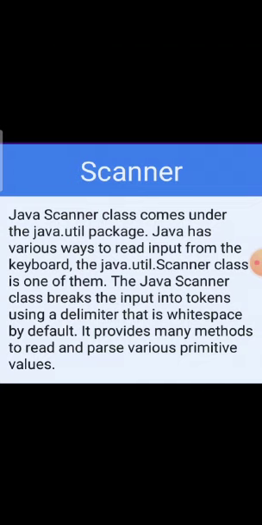The Java Scanner class breaks the input into tokens using a delimiter, which is white space by default. It also provides many methods to read and parse various primitive values.